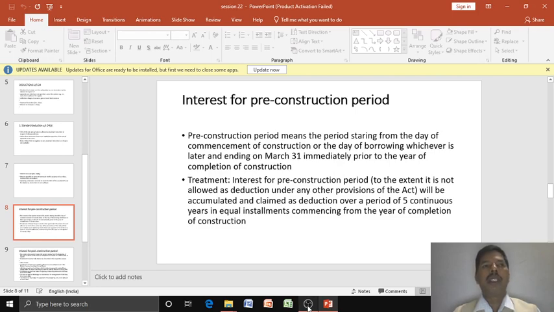Normally in the problem, the borrowed amount and the interest rate will be given. That has to be calculated first, and after that it has to be divided into five installments, and including this year, in the coming four years, you can get a deduction for such interest along with the current year's interest. So the current year's interest on the housing loan plus the installment of pre-construction interest can be claimed as a deduction from the annual value of the house property.